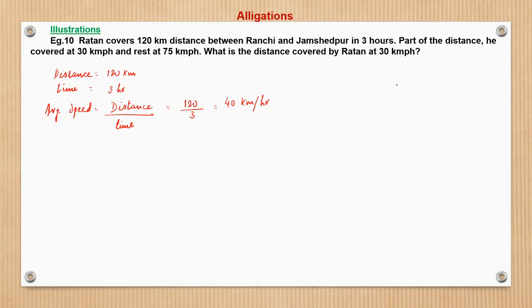Now, since average speed we know, we will use the cross method. Here average speed is 40 kilometer per hour. We should be very careful of the units.